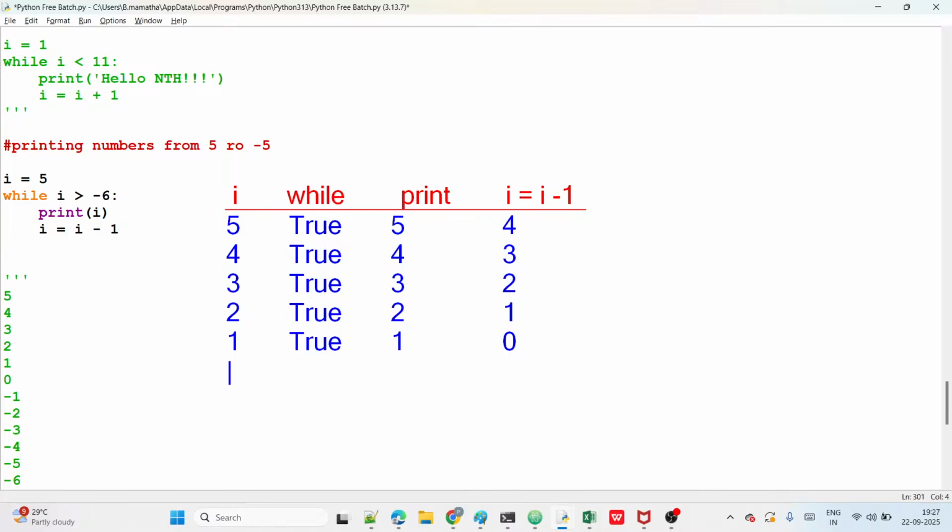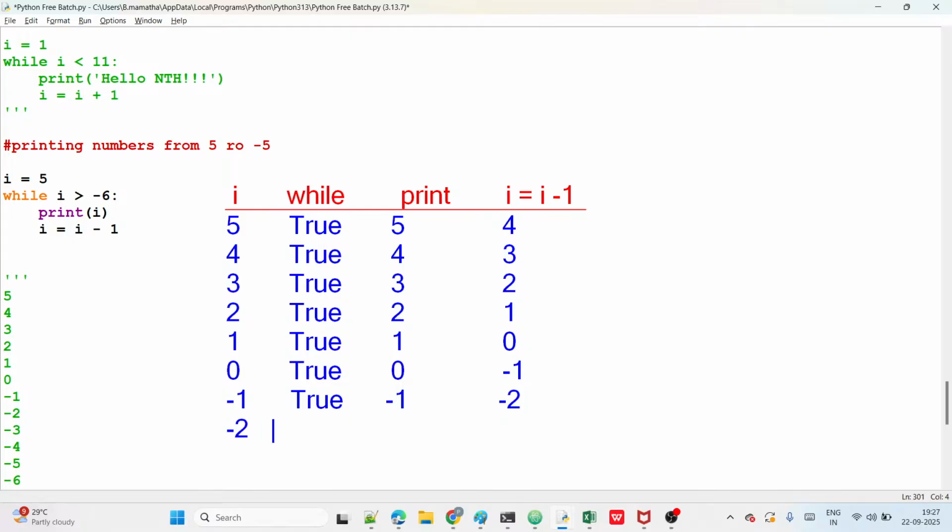Next, start with 0, next loop. 0 greater than minus 6, it is true, guys, okay? Then print 0. Then 0 minus 1, how much now? Minus 1 only. The next loop starts with minus 1 and it is true. Minus 1 greater than minus 6 is true, right? Then print minus 1. And then minus 1 minus 1 is minus 2, right?